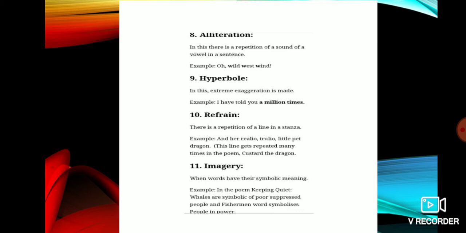And imagery. When words have their symbolic meaning, for example in the poem Keeping Quiet, wells are symbolic of poor suppressed people, and the fisherman word symbolizes a peculiar power. So the conclusion is that the figures of speech are also important, so we should not skip them. So, dear students, you learn this figure of speech by heart. Thank you.